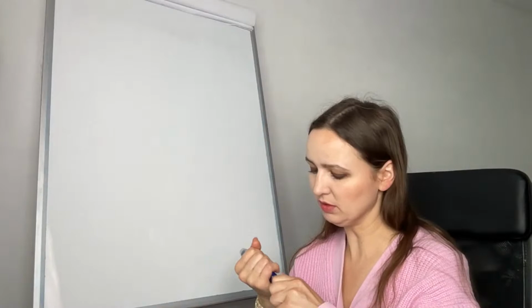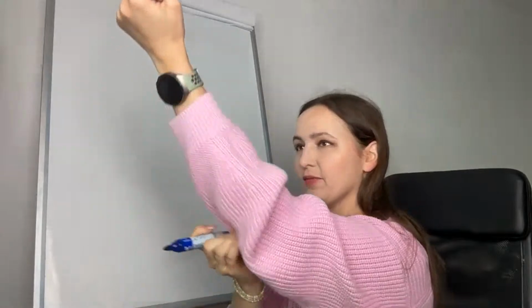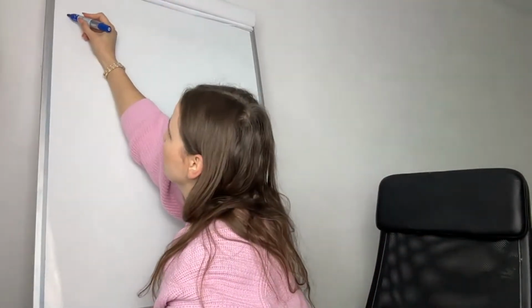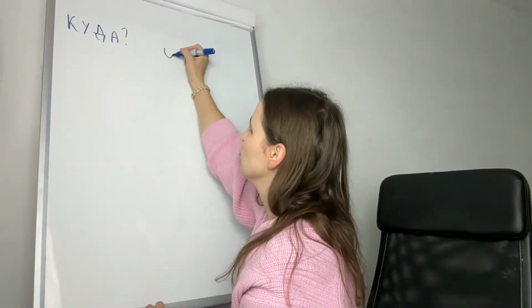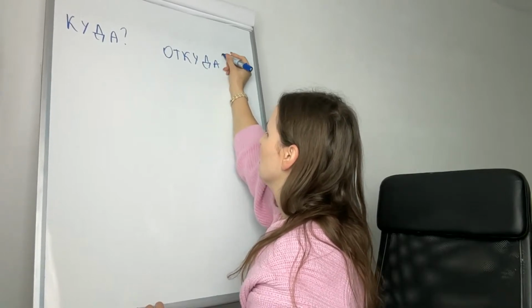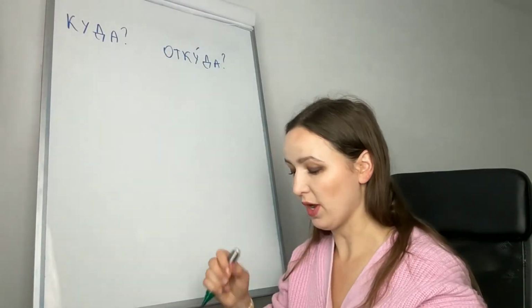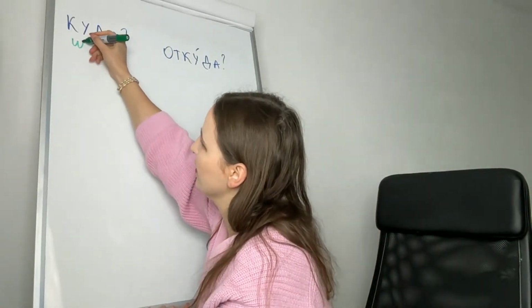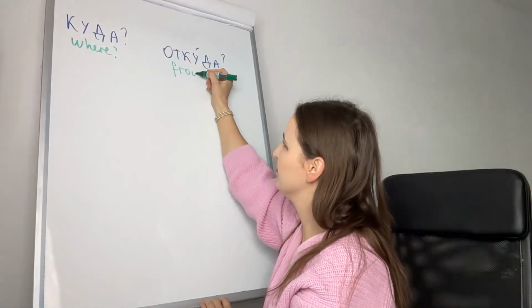Today we're going to talk about two Russian question words, куда and откуда. Давайте напишем. Let's write them down. Куда and откуда. Куда, first question word. Откуда. Куда means where, and откуда means from where.